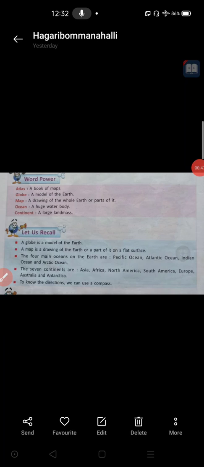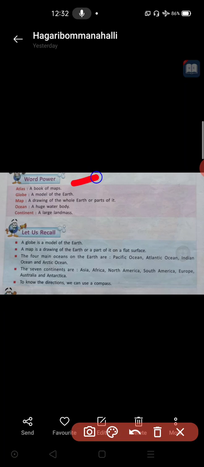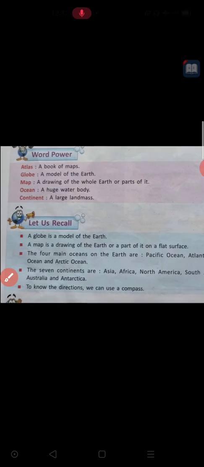What is the definition of the atlas? Atlas means what? That we learned. A book of maps is called an atlas. Second, globe. A model of the earth is called a globe. Model of the earth, or true model of the earth, is called a globe. Next one, third one, map.